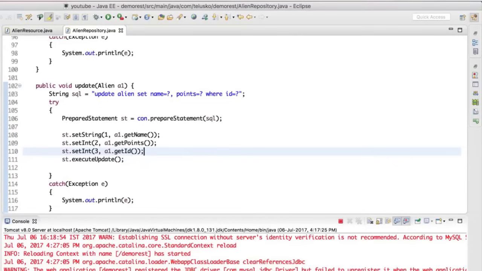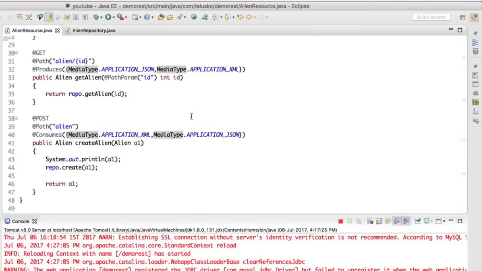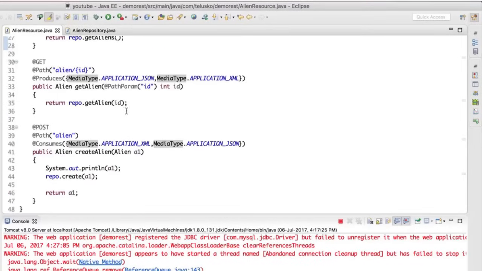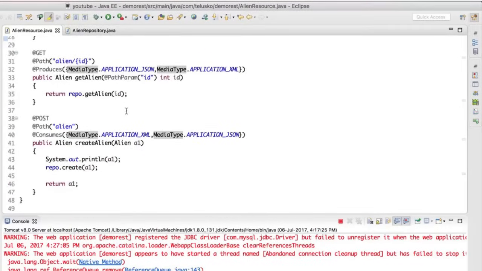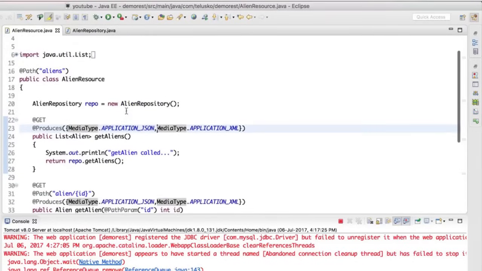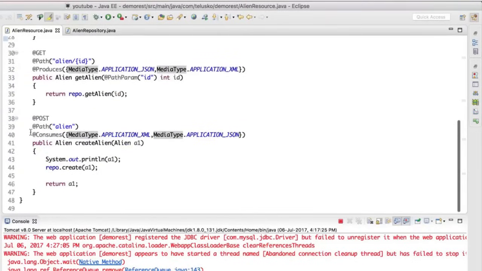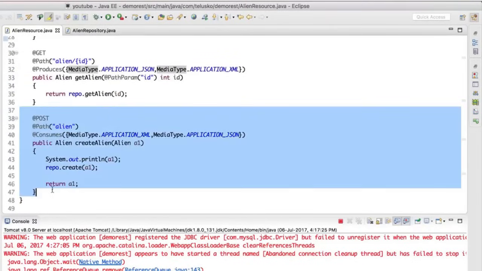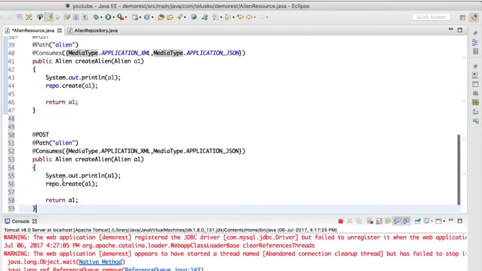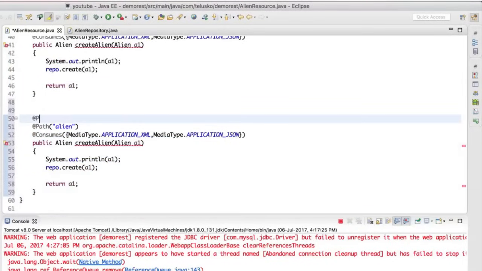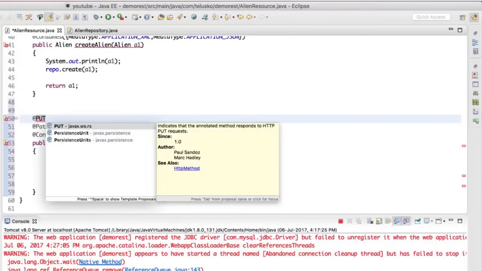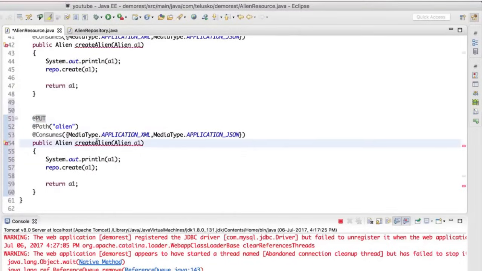But then how will you send data from the client? To do that, we have to, of course, create a resource here. Now, I'm creating a resource for updating an alien. So of course, we have to create a PUT request. So I'll copy this code and paste it here. Now instead of using a POST request, we have to go for a PUT request because we are updating data. So it should be PUT, and the method name would be, let's say, updateAlien. So I will say updateAlien, it will update the data.